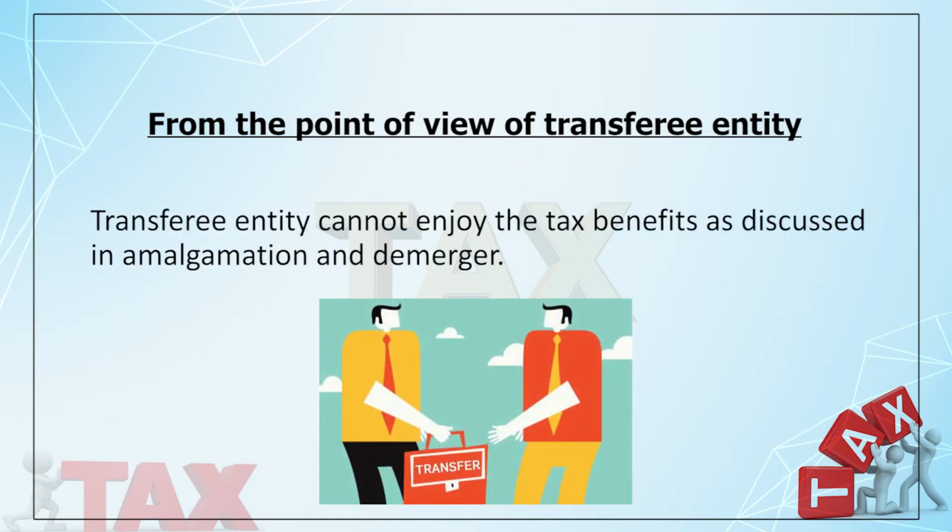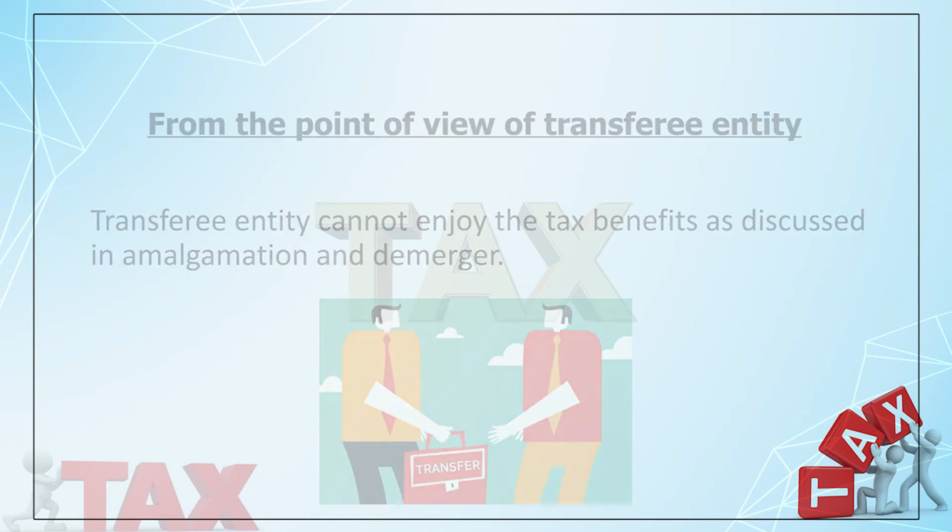Now the transferee entity, I told you, cannot enjoy any benefit under those sections, say 35, 35ABA, 35ABB, 35D, 35DD, 35DDA, 35E, 36(1)(ix), 10AA, 80IAB. They can't get it. So this is not tax neutral. Earlier it was tax neutral, but this is not tax neutral. So these are the tax implications in the case of slump sale.